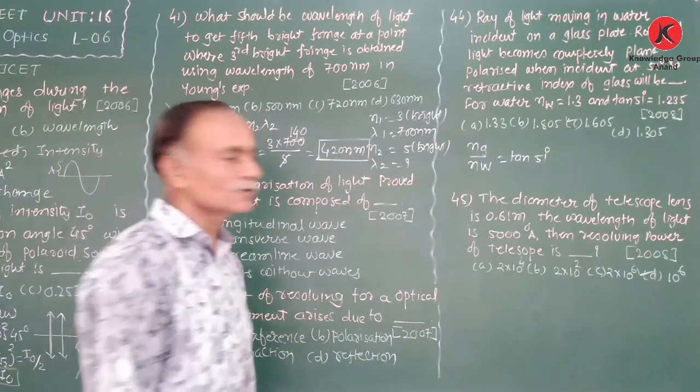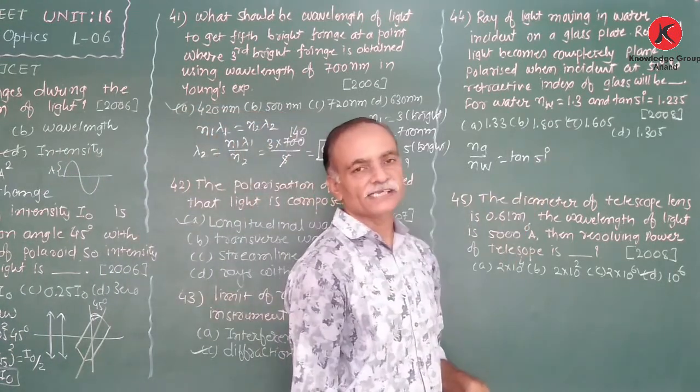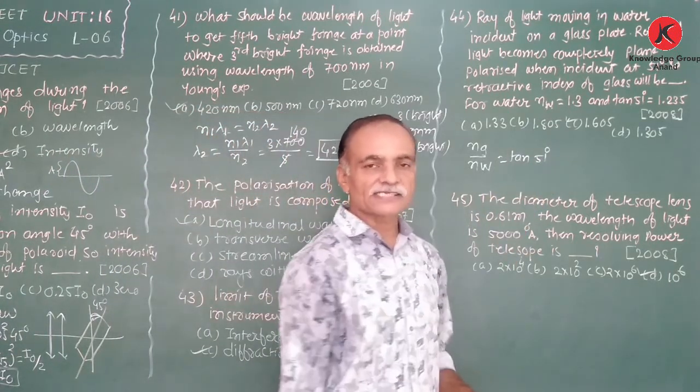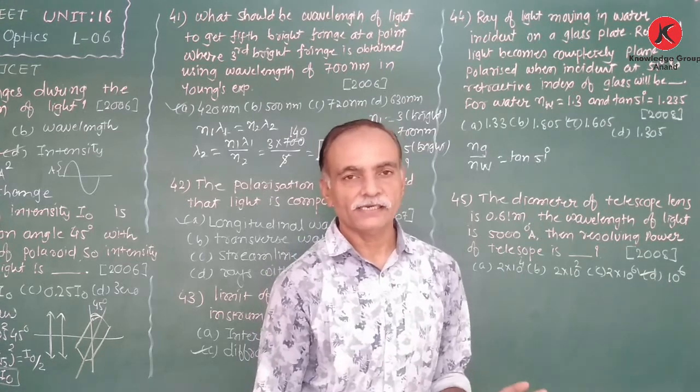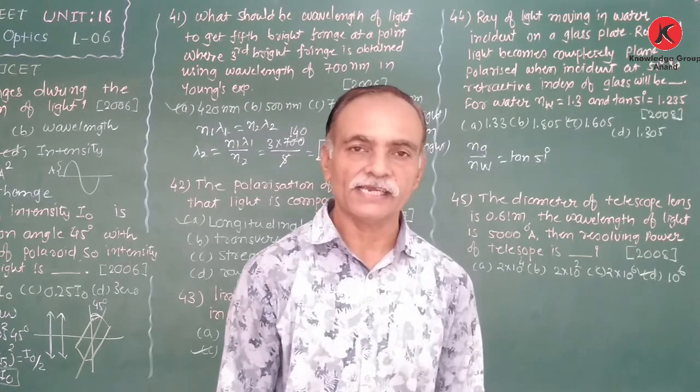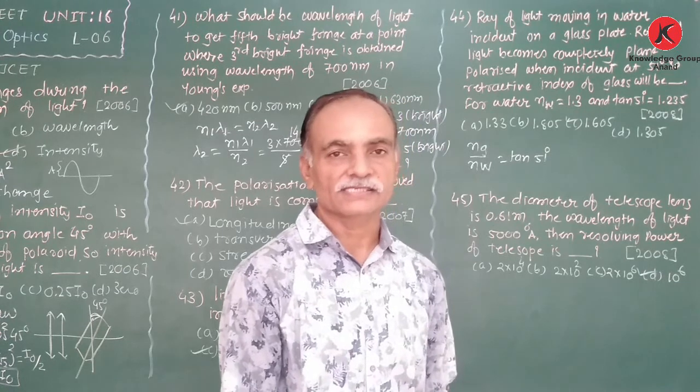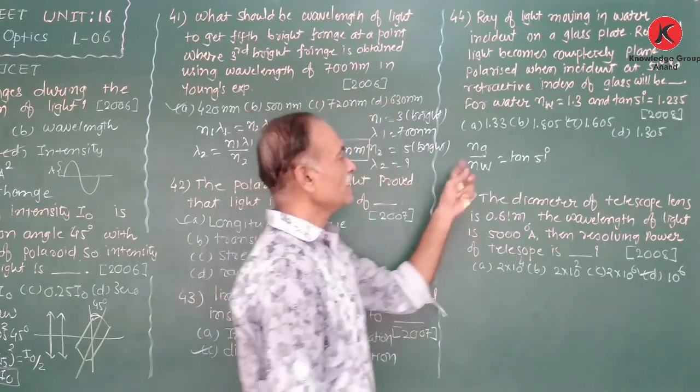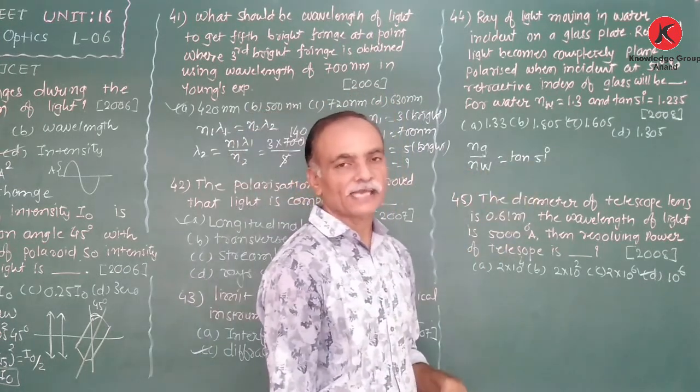That is Brewster's law: N is equal to tan theta p. Theta p is the angle at which the reflected ray becomes completely plane polarized. At that time, the refractive index N is equal to tan theta p.